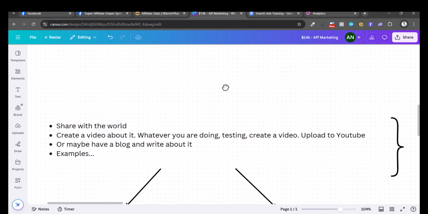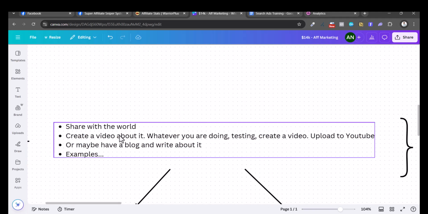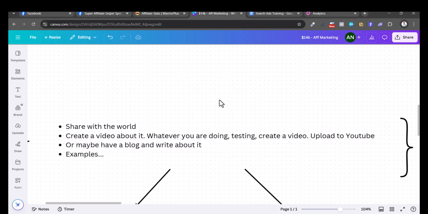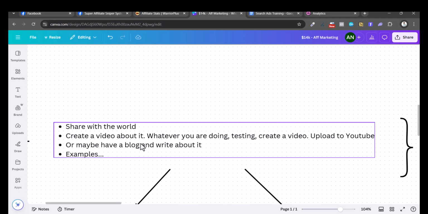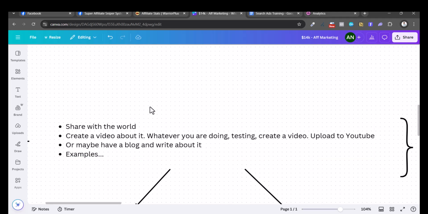Okay, so share with the world, create a video about it, whatever you're doing, testing, creating a video, learning a software, writing a code, whatever, record it and upload it to YouTube. All right, or maybe if you don't want to do a video, just have a blog and write about it, right? I will show you some examples.